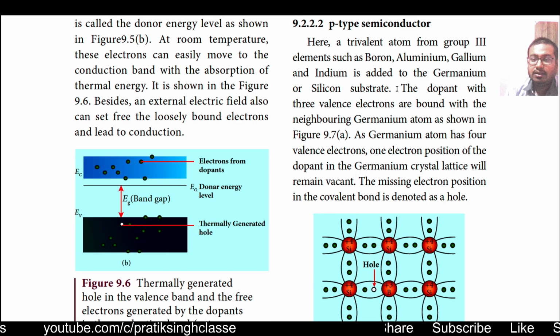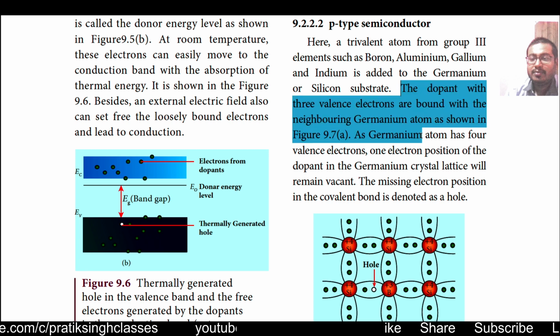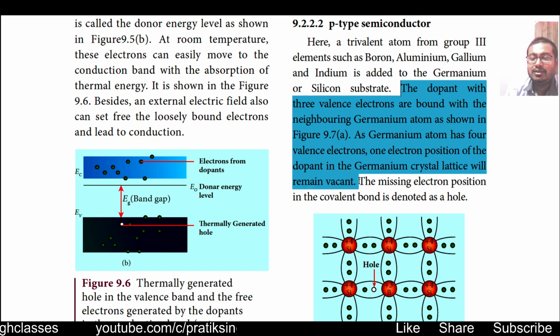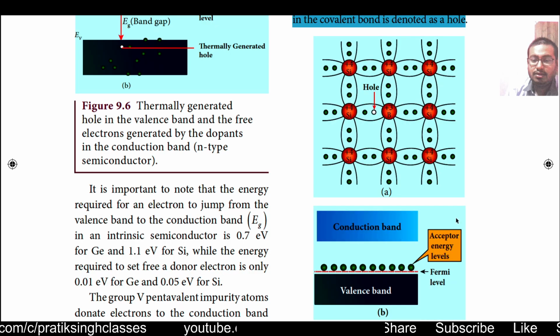Once again, the dopant with 3 valence electrons are bound with the neighboring germanium atom as shown in the figure. As germanium atom has 4 valence electrons, 1 electron position of the dopant of germanium crystal lattice will remain vacant. The missing electron position in the covalent bond is denoted as a hole, as you can see here. This missing position creates a hole.